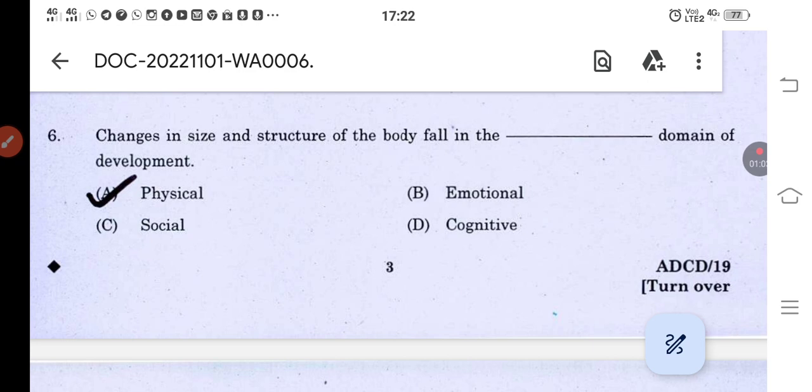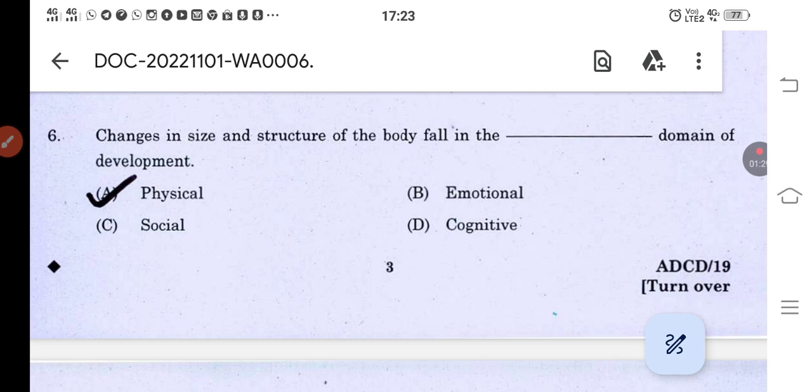Next, emotional development combines both physical and cognitive development. Emotional development is a biological process. For example, self-awareness, social awareness, emotional regulation, responsibility, decision making, and relationship building. All these things come under emotional development.